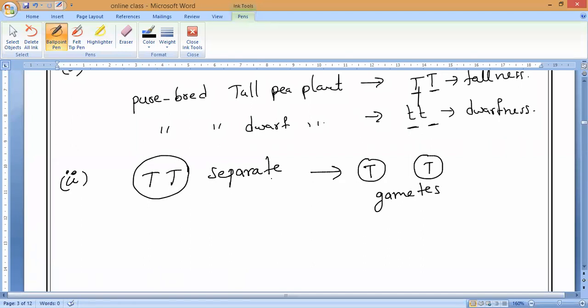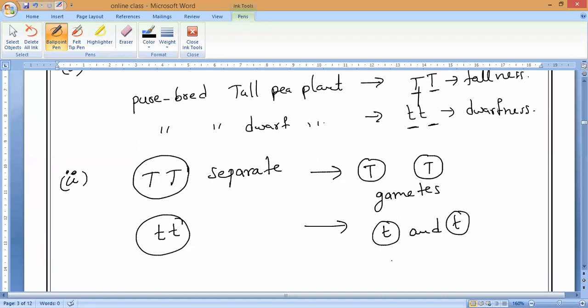The factors of inheritance of tallness separate, capital TT separates into 2 gametes called capital T and capital T, and in the same way dwarfness also separates into another 2 gametes. That is called small t and small t. That is what we call gametes. While gametes are forming, a single factor is responsible for each trait. So now you can see the traits are transmitted to the progeny through the gametes. Only in this, the capital pair will become a single T. That is the second point.